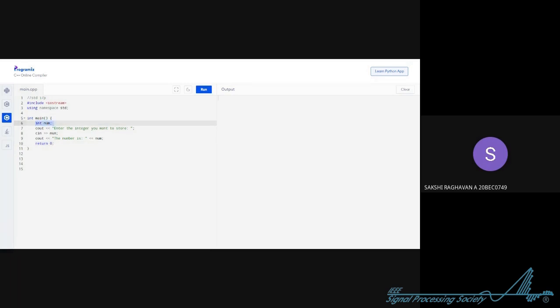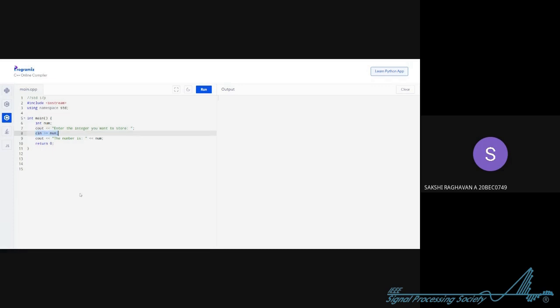So here, we declare a variable. We have not assigned any value to it yet. Now we are using the cout. Okay, it's good. We have already seen this, and we know the syntax as well. We have used this operator, less than operator. Then we want to print this text, and then we have ended this line of code with a semicolon.